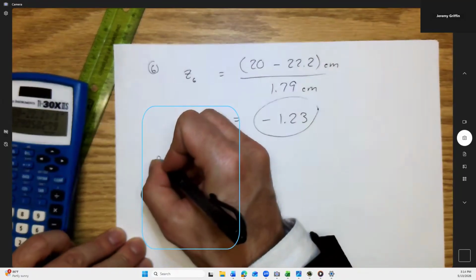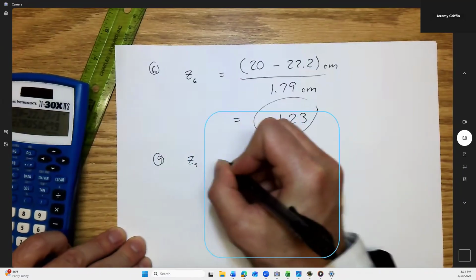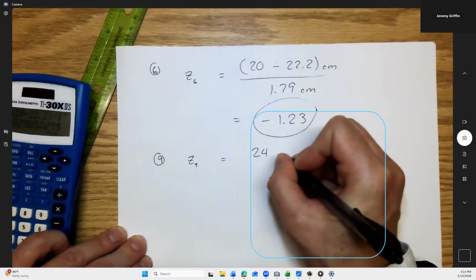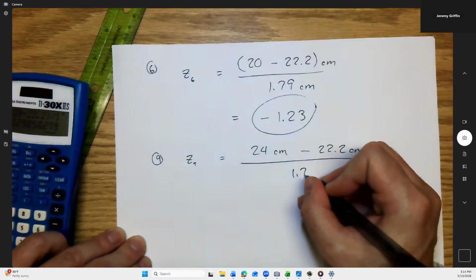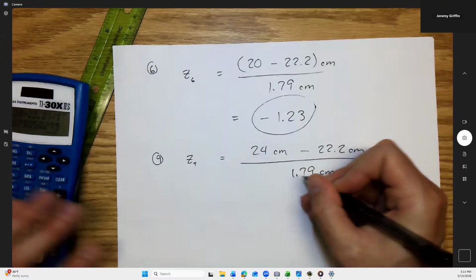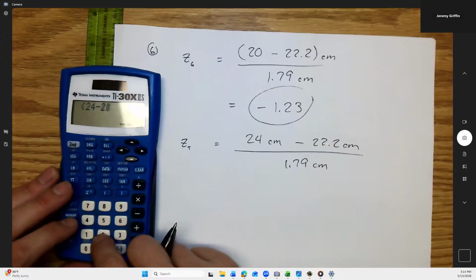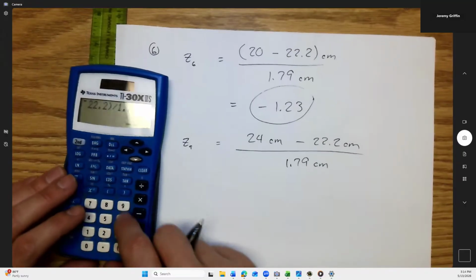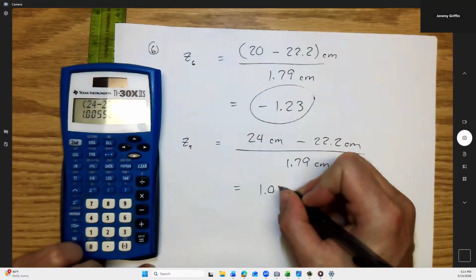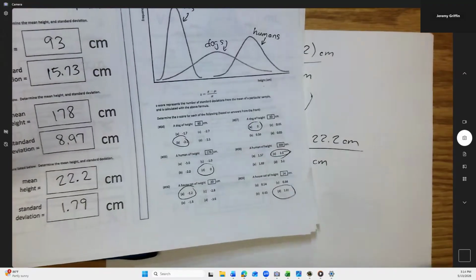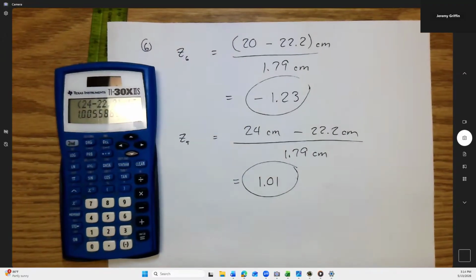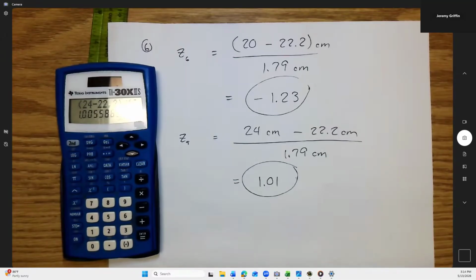And finally, last cat, number 9. I have a cat that's this many centimeters tall. Subtract the average. Divide by the standard deviation for cat height. Okay, and let's see, that minus that over that. I'm getting that z-score. Yep, that is a multiple choice answer. Boom, boom, boom, boom, boom, boom. Okay. How about you guys? Are you guys getting multiple choice answers on your papers? All right, so it's working out for everybody.